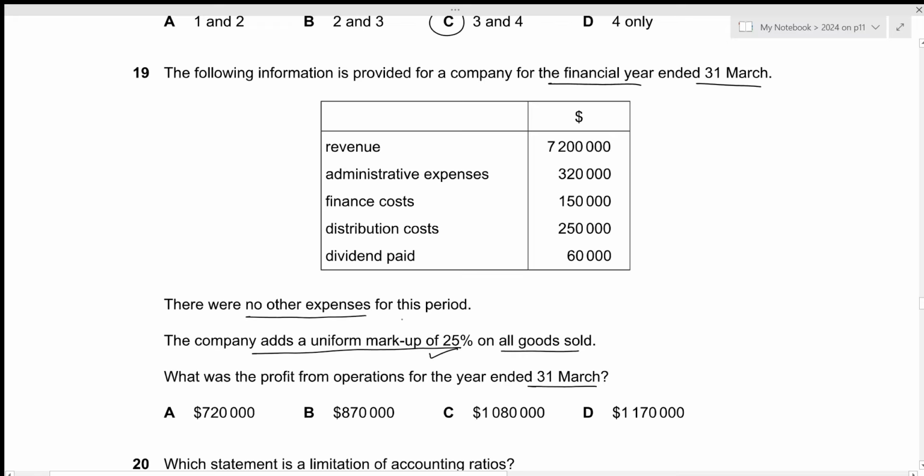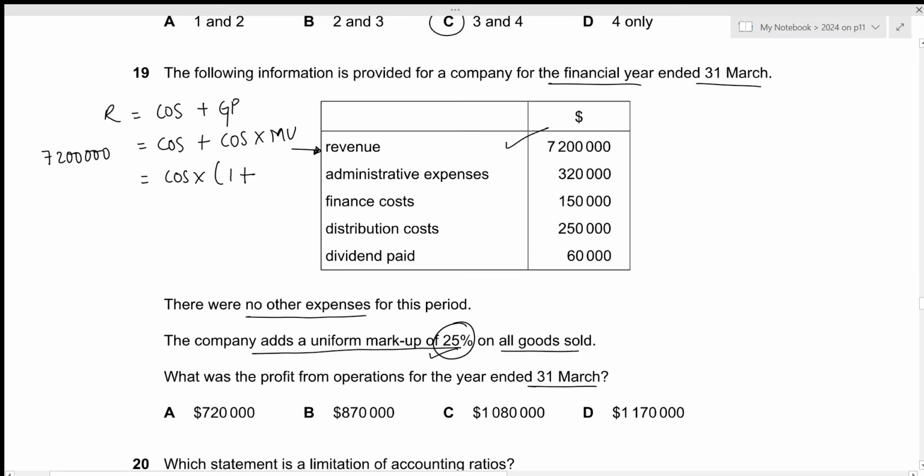Okay, so markup, in this case we have revenue instead of the cost of sales. And the way to apply markup is we just add 25% of cost as profit and then calculate revenue. Remember that revenue is just the accumulation of cost of sales and the gross profit. Now gross profit is just going to be cost of sales times markup. We have the value of revenue, that is 7,200,000. Now if we take cost of sales common, that will be 1 plus markup, which is of 25%.